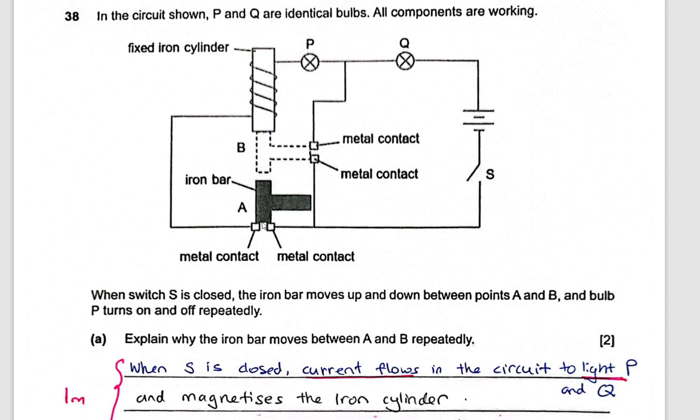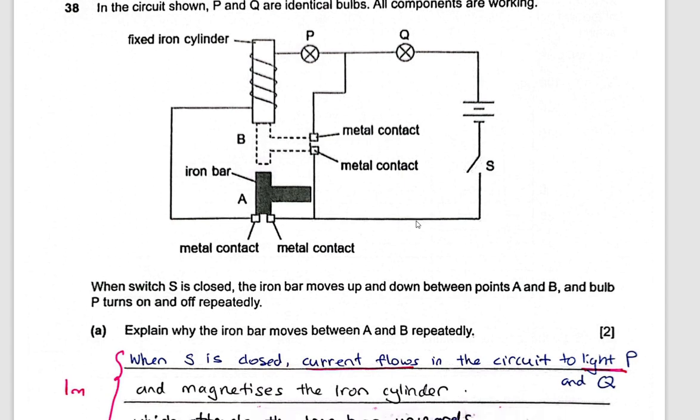Once it moves up, it will break away from the metal contact, right? There'll be a gap here. And this part will now touch these two other metal contacts to close this circuit. Then now, what happens when it goes up? Q remains lit, but P no longer remains lit because P can only light up if this outer circuit here is closed. But once this one goes up, it cannot be closed anymore. And once it leaves, this iron cylinder becomes demagnetized, and this iron bar will fall again. Then you will touch these two, and the whole cycle repeats.